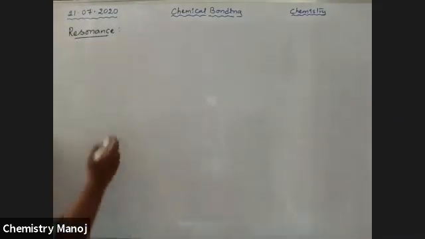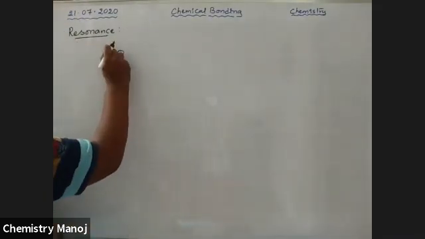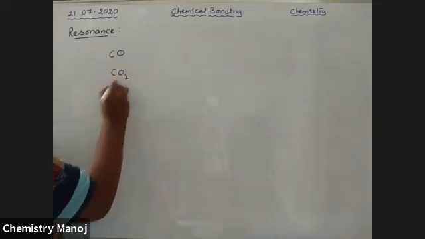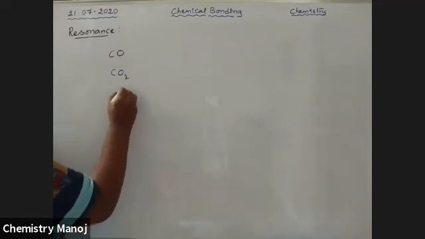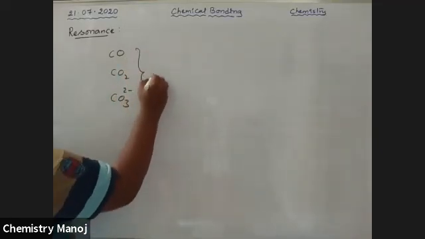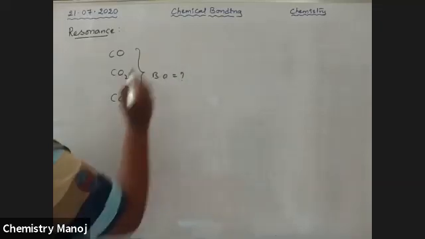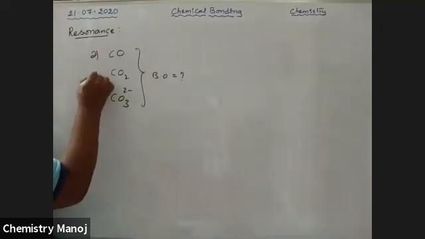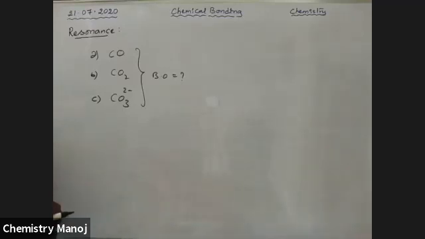See here. There is a CO molecule, carbon monoxide. There is a CO2 molecule, and there is a CO3 2 minus ion. So bond order is equal to, for each and every one, A, B, C. Bond order is equal to how much? Bond order means number of bonds between the atoms.